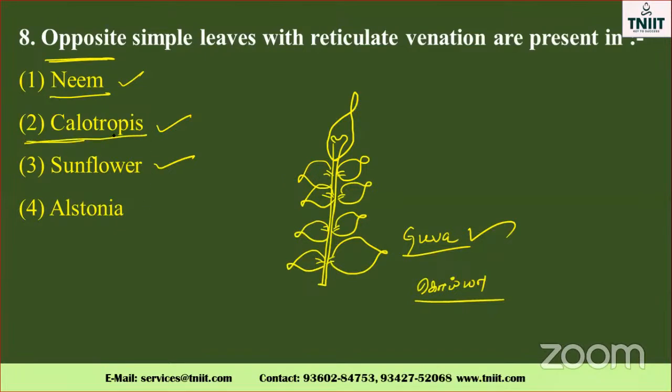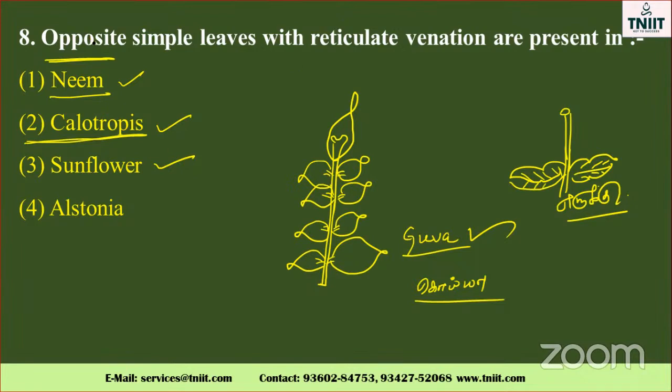Calotropis. Just to see it, the stem is like this, and the plant looks like this one. Okay, my dear, the plant looks like this. It is opposite decussate.